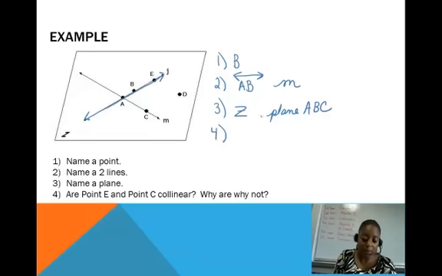And then number 4, it says, are points E and C collinear? So E and C, are they on a line together? Well, the line isn't pictured. However, is it possible to draw a line that contains points E and C? Absolutely it is. So because it's possible to draw a line that contains points E and C, I would say that E and C are indeed collinear. And I just showed you why they're collinear, because they can lie on a line together.